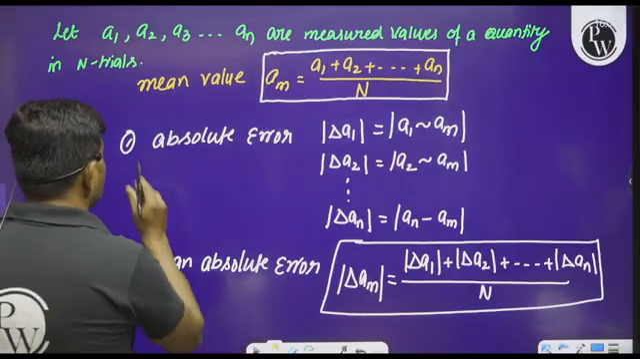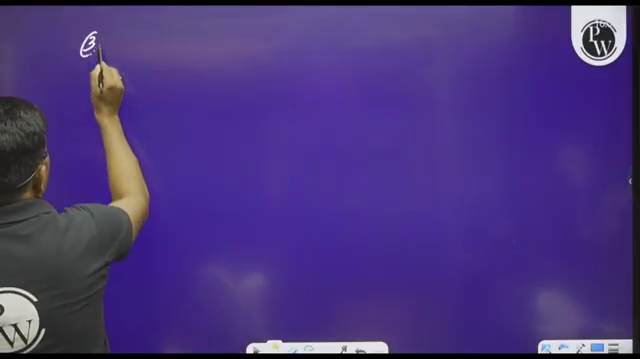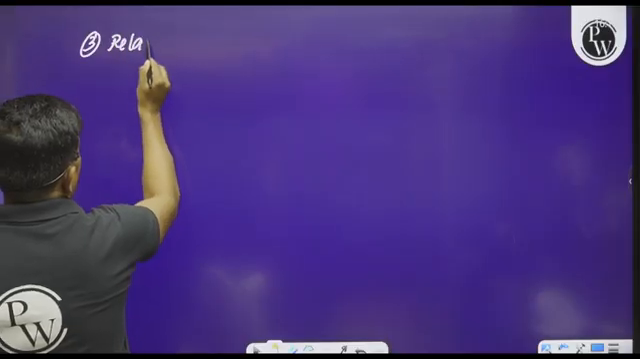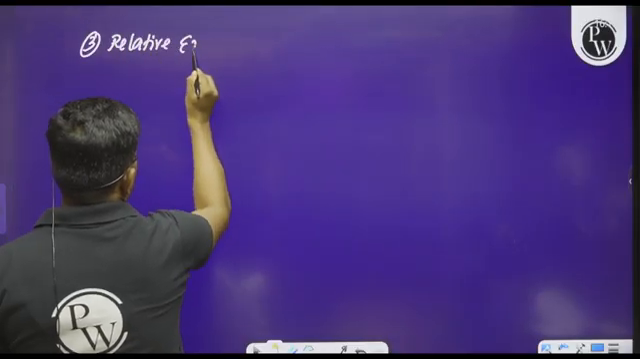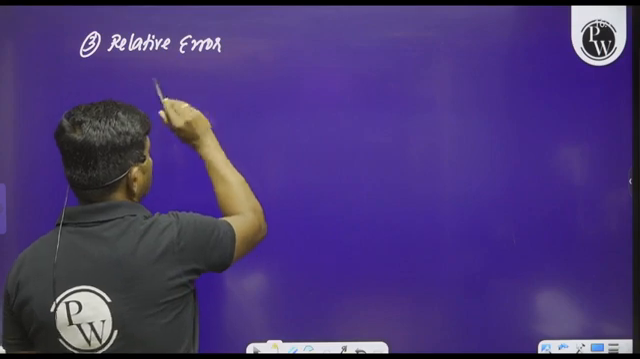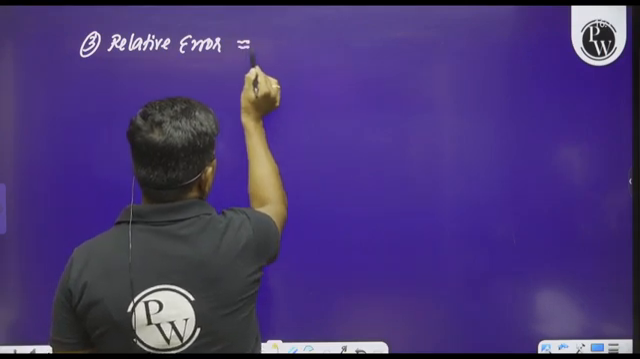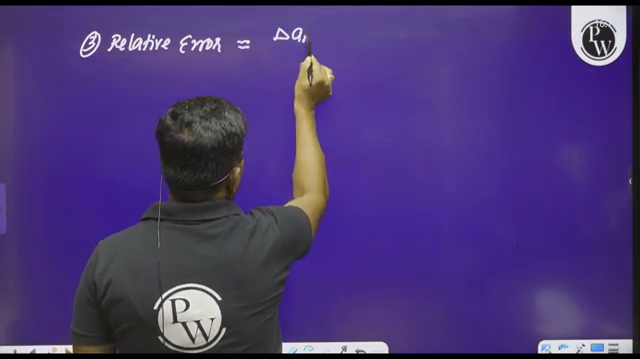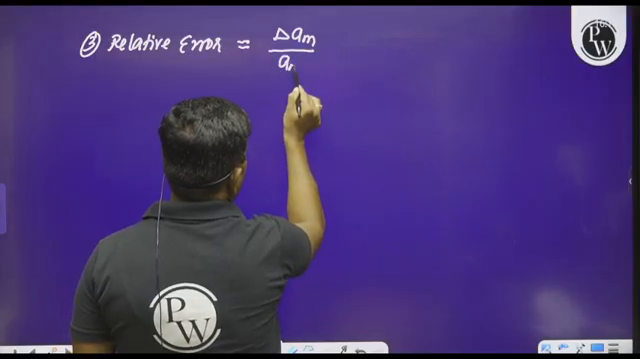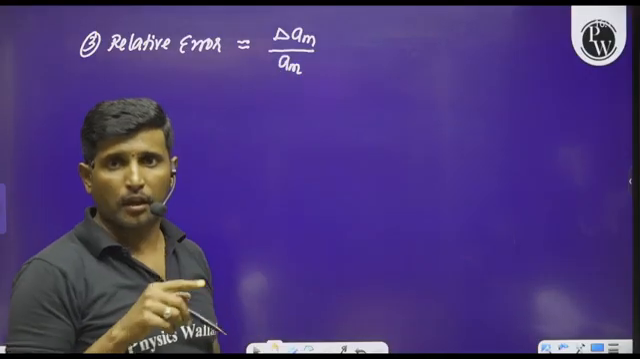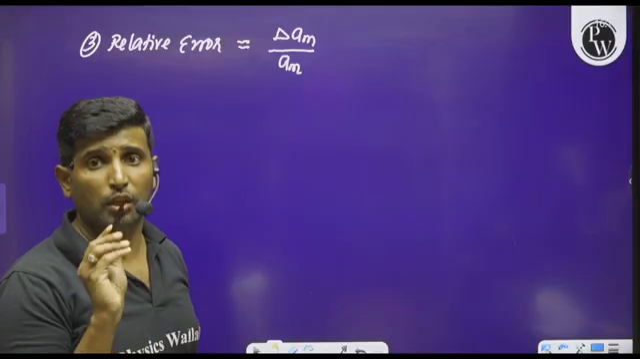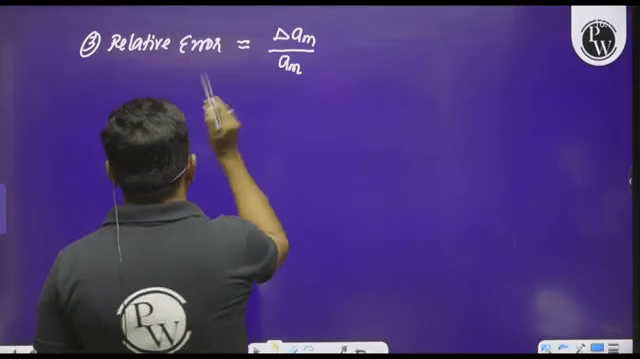And what is the next one? The third one is the relative error. Please don't forget, we have to learn this relative error. Relative error is nothing but the ratio of the mean absolute error to its mean value. That is the relative error.